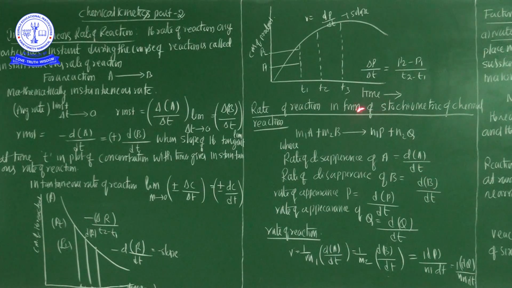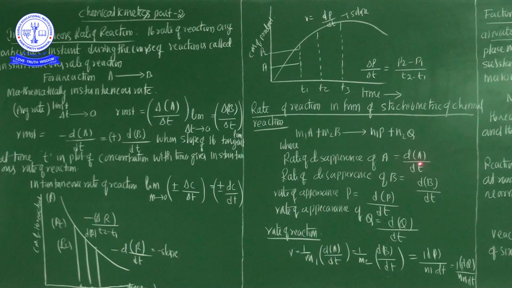So the rate of the reaction for A and B is expressed with a minus sign. Minus represents that the concentration of the reactant decreases. B is also a reactant, so that's why minus dB by dt. Similarly minus dA by dt. Finally, the rate of appearance of P is dP by dt, which is the product form.